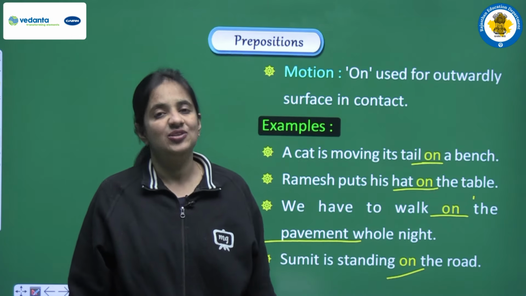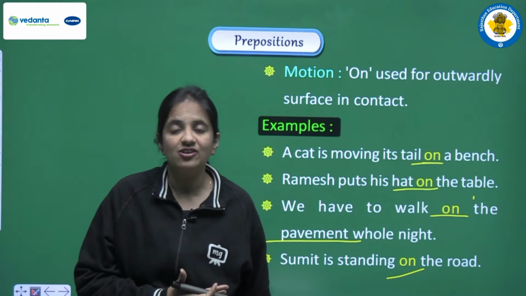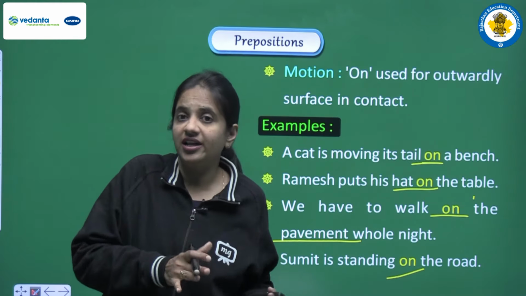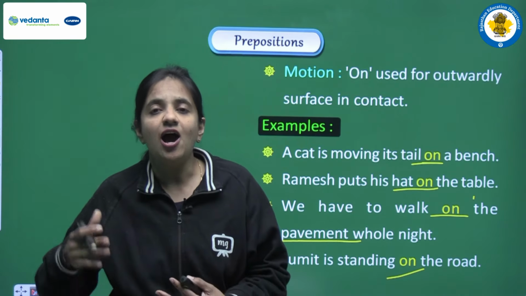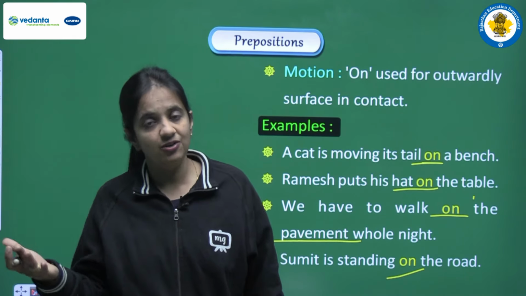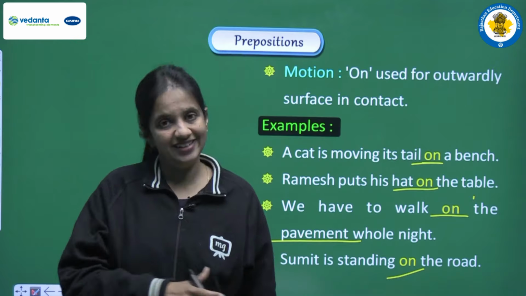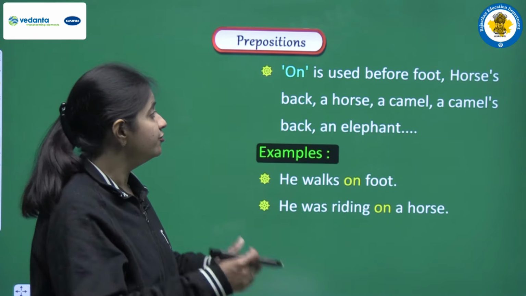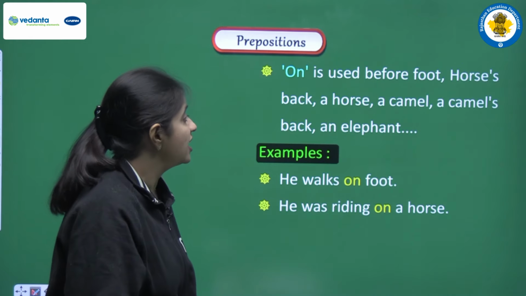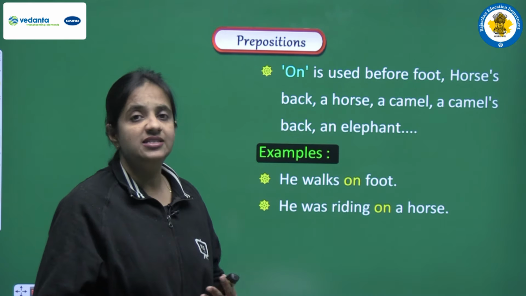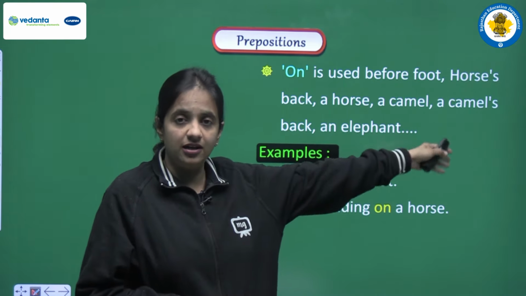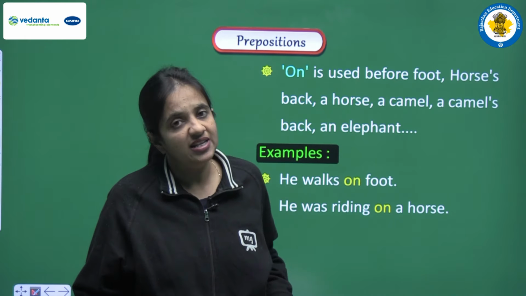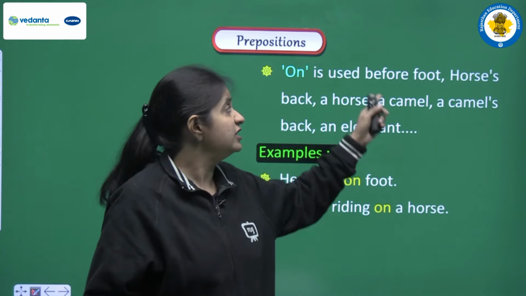So yes, it's a very important use of on, and according to this rule we have discussed that on is used to show the contact, it is used to show the touch with the outward surface of something with another thing. Clear? Next use, on is used before foot, horseback, a horse, a camel, a camel's back, or an elephant. And similarly any other animal we can take here. So to show all these things we always use on.